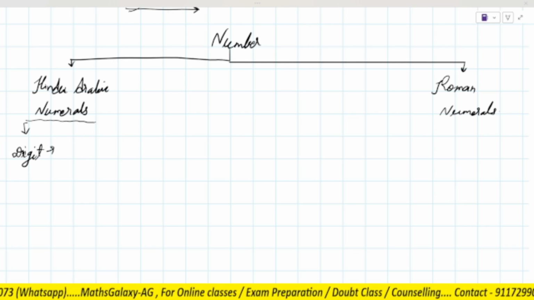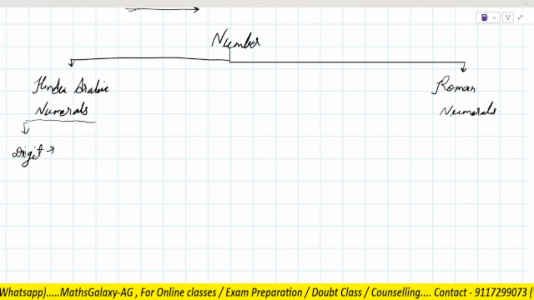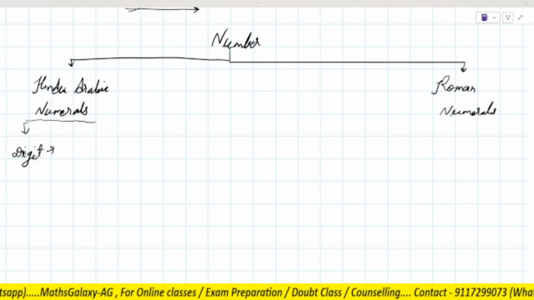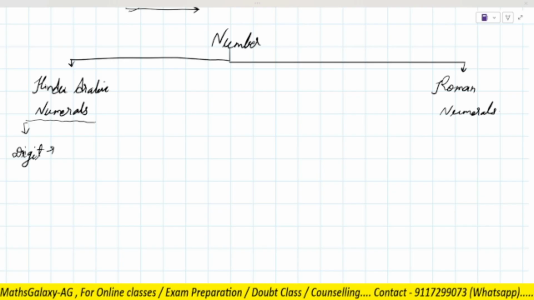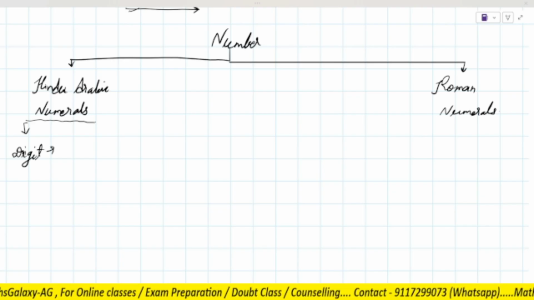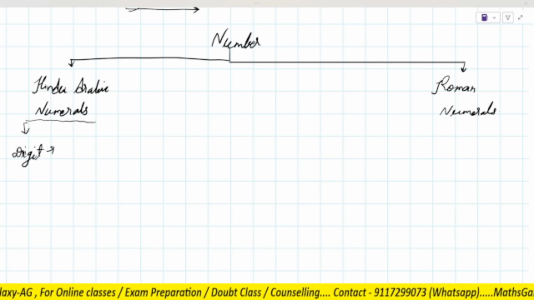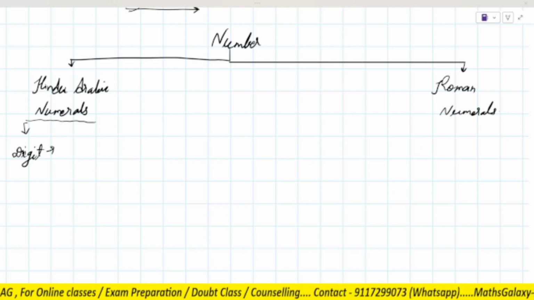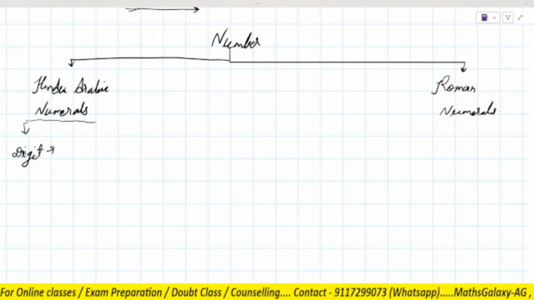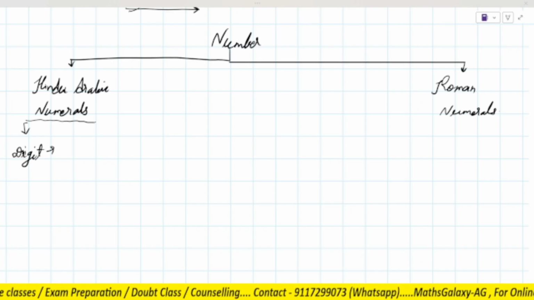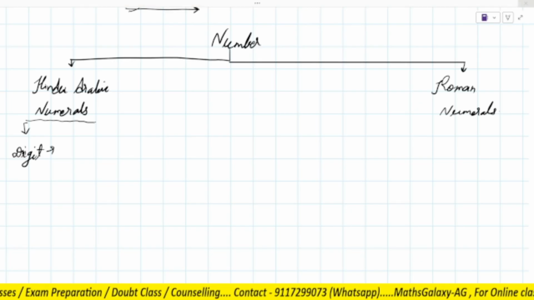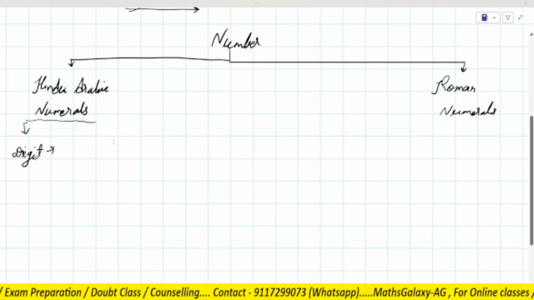Please continue. There are a lot of numbers, but they are written in different ways. One to 9, yes, 1 to 9, right? But here you are missing one more digit: zero. So including 0 to 9, how many digits? 10 digits, okay?